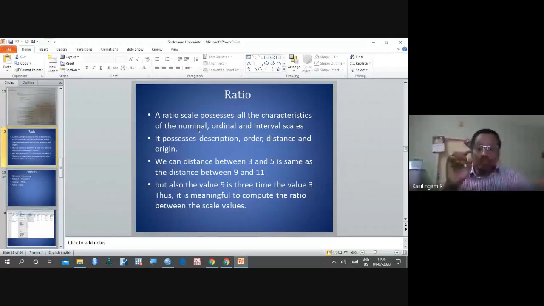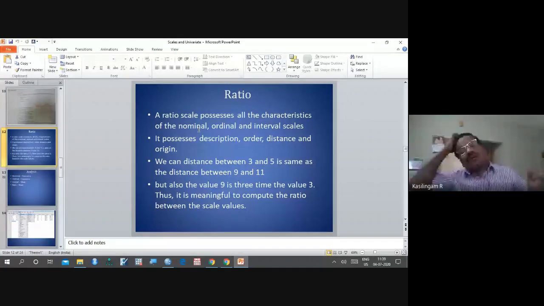So ratio possesses description, order, distance, and zero origin. We can say the distance between 3 to 5 is the same as the distance between 9 to 11 in an 11-point scale.